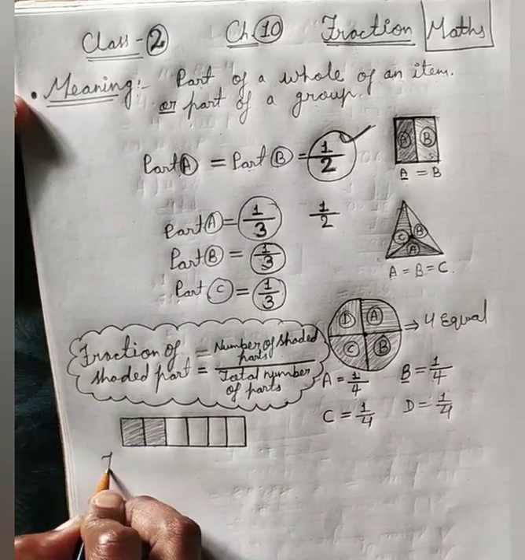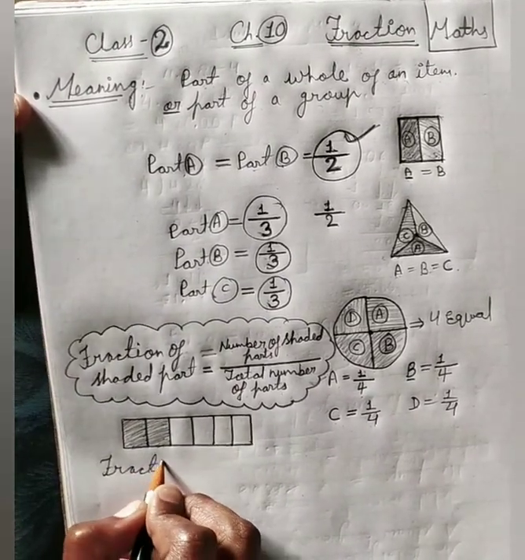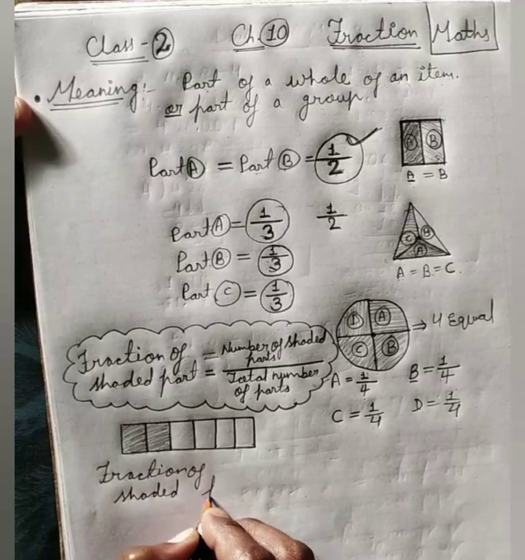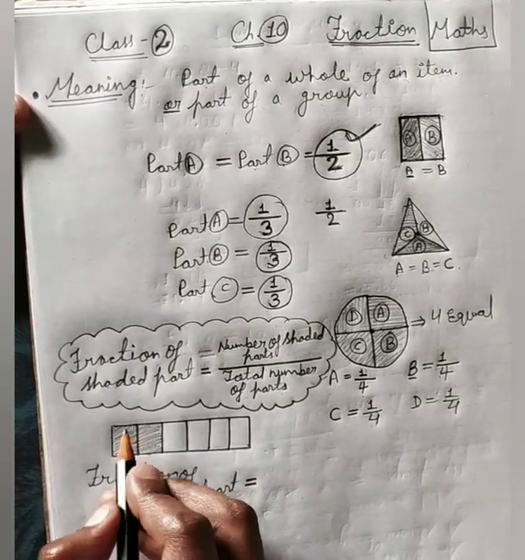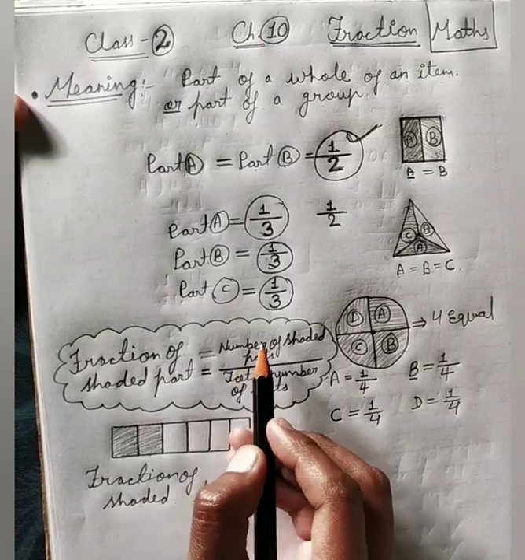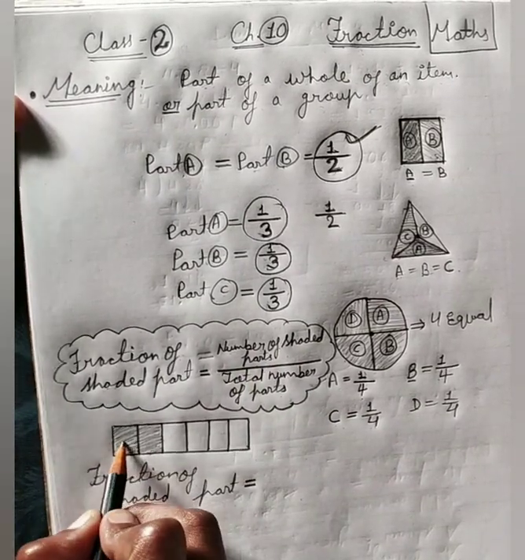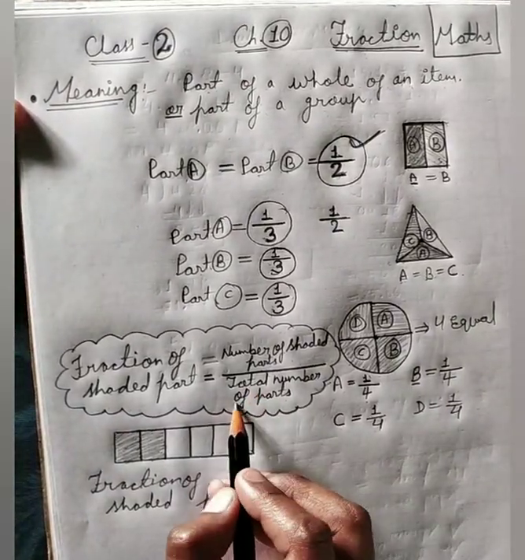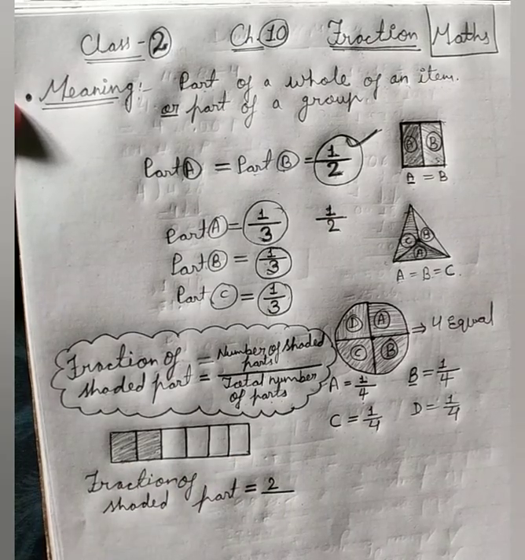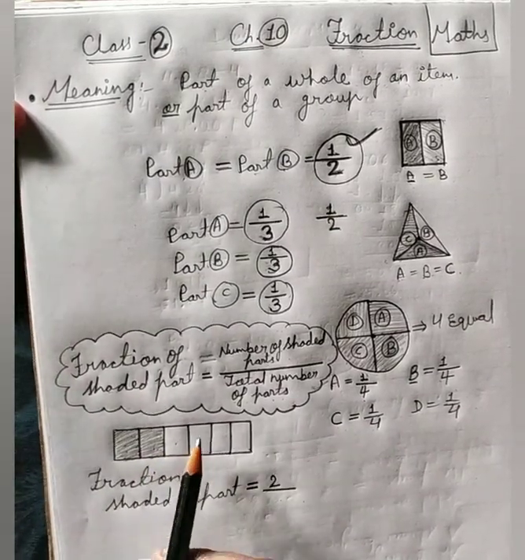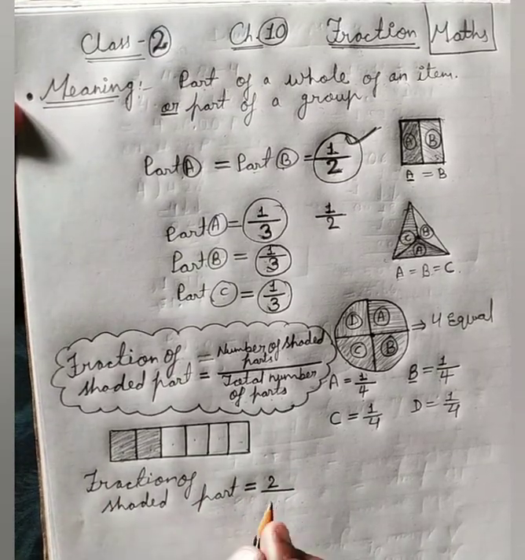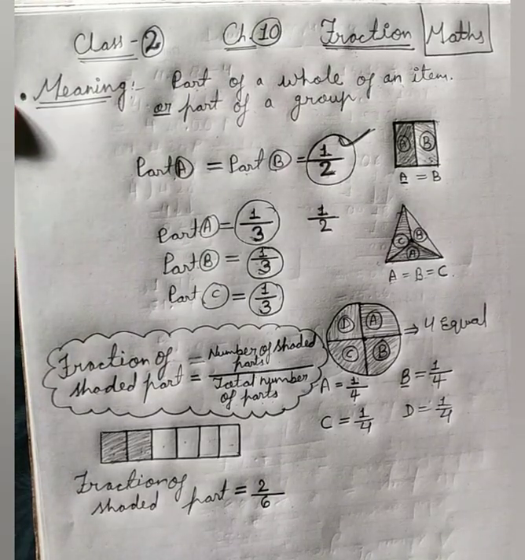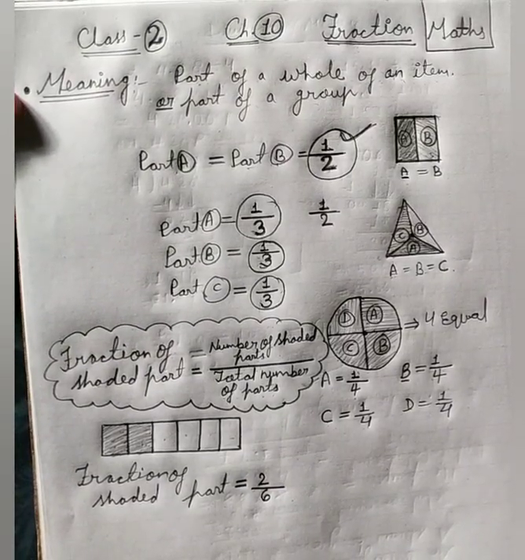So you can write here, fraction of shaded part is equal to, what should we write above? Number of shaded parts. How many parts are shaded? 1 and 2. So write here 2. And at the bottom, total number of parts. How many parts do we have here? 1, 2, 3, 4, 5, 6. Total 6 parts. So we will write here 6. So 2 by 6, this is the fraction.